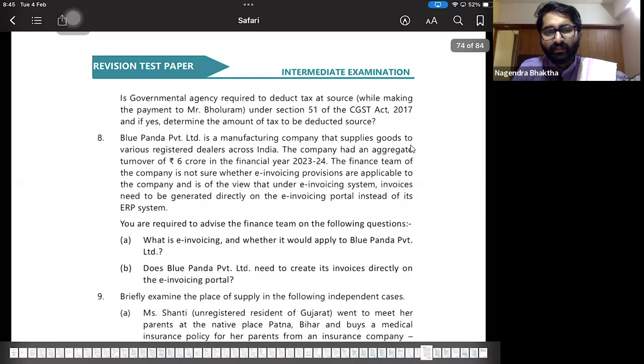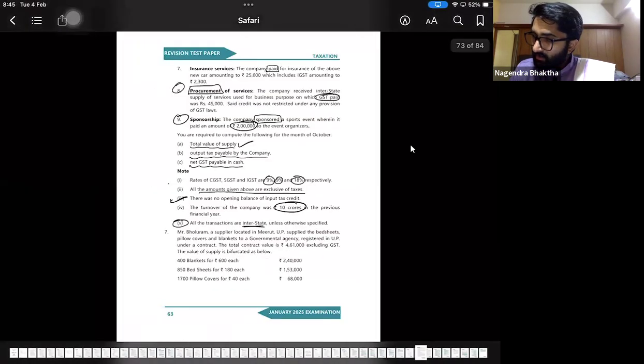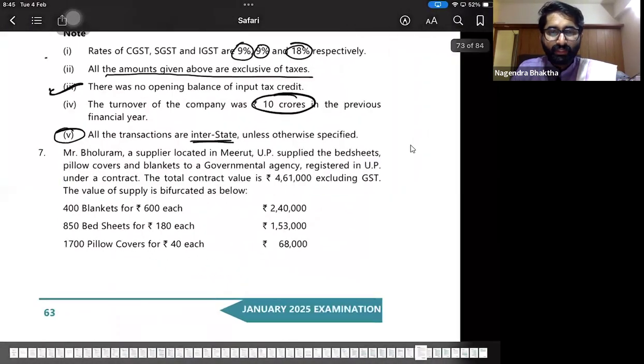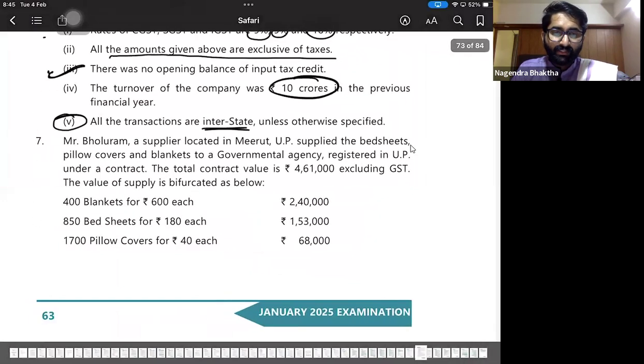Why? Because the contract value is greater than 2,50,000. 1% each that person has to pay. What is the contract value? In this question, contract value is 4,61,000. So that means 1% CGST and 1% SGST. So 1% CGST is 4,610, 1% SGST is 4,610. Totally 9,220. Very easy question. So what you have to write as the answer here?